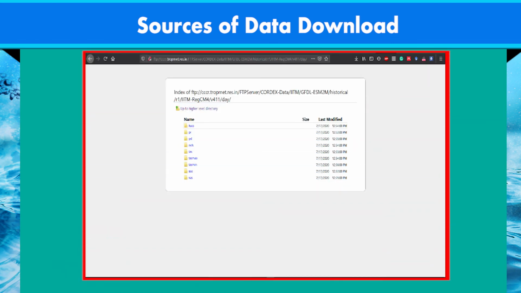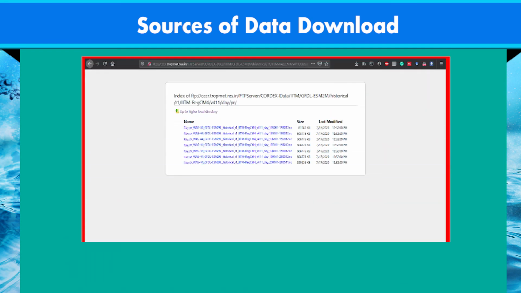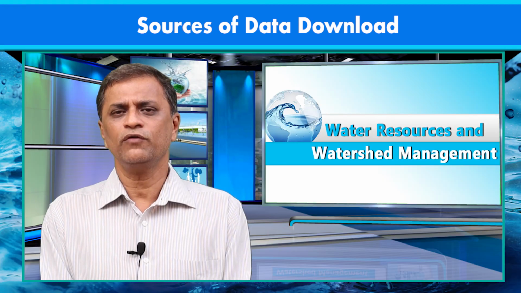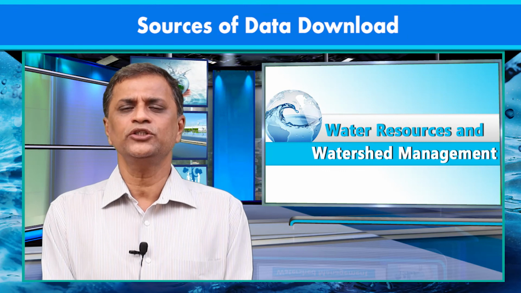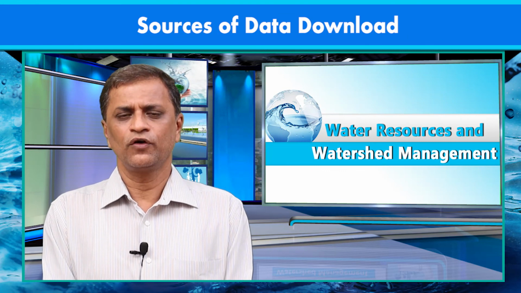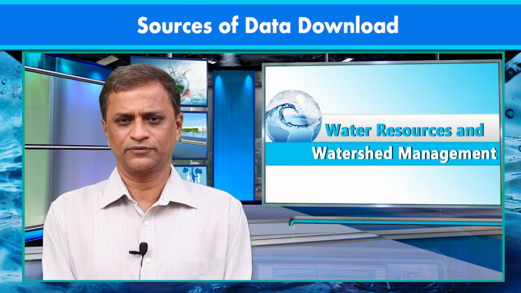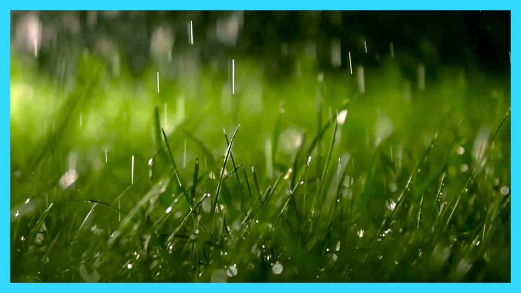Subsequently, choose the daily or monthly precipitation and temperature data simulated by different RCMs. Finally, a list of datasets for the chosen option in .nc format is readily available to download and save to the respective folder. You may follow a similar procedure and choose different RCMs for historical and future periods to download the datasets.